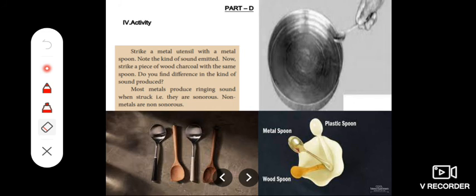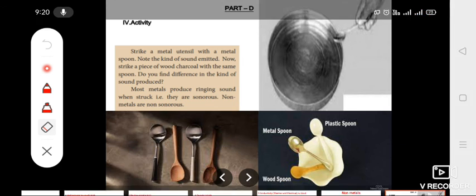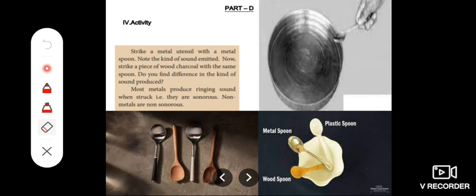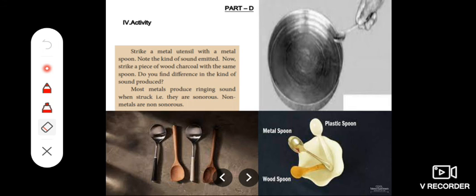Next one, part D. It's a student activity. Strike a metal utensil with a metal spoon. Note the kind of sound emitted. Now strike a piece of wood charcoal with a spoon. Do you find a difference in the kind of sound produced? Yes, most metals produce a ringing sound when struck. They are sonorous. So metals are sonorous.